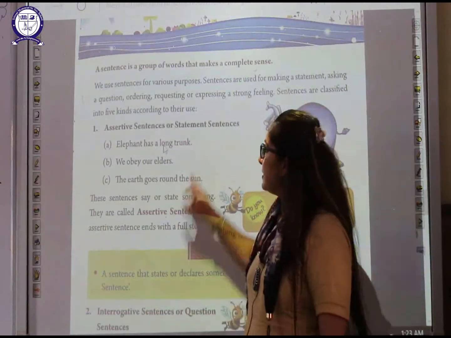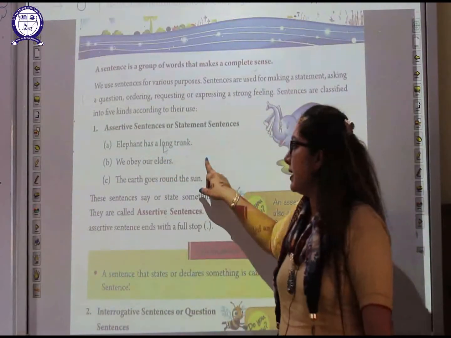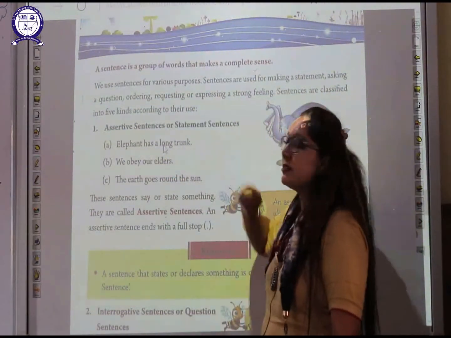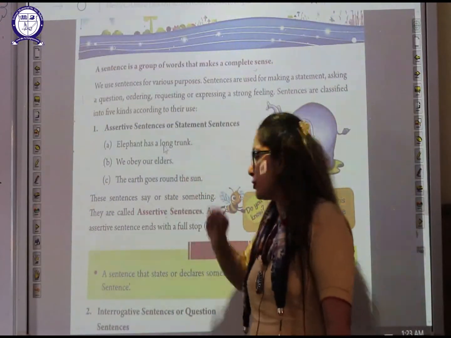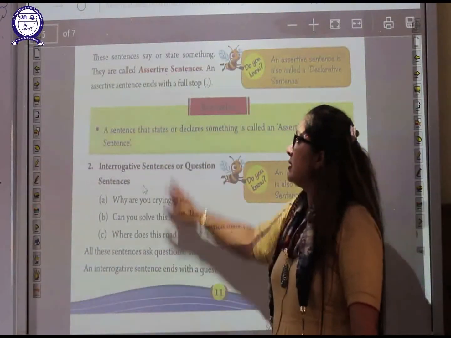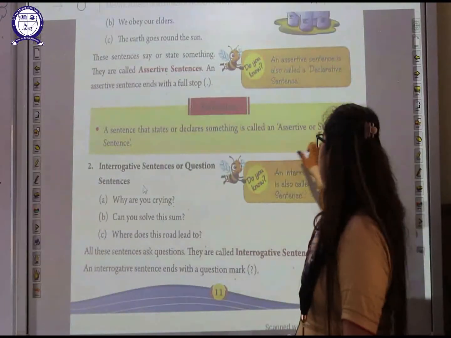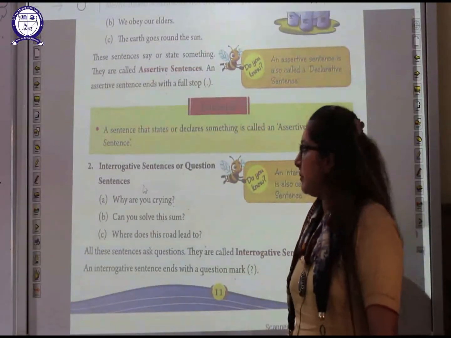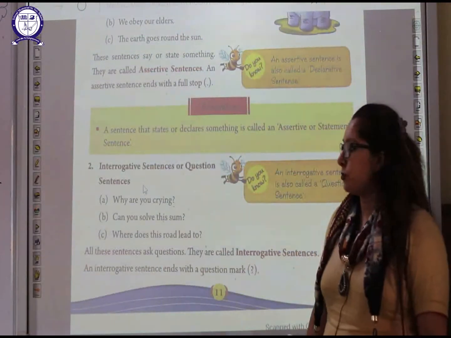So these sentences are known as assertive sentences. These sentences always end with a full stop. Now we'll go to the points to remember. A sentence that states or declares something is called an assertive sentence or statement sentence.